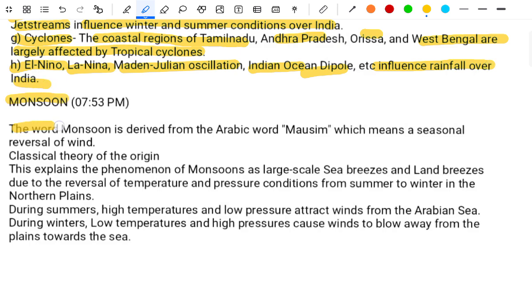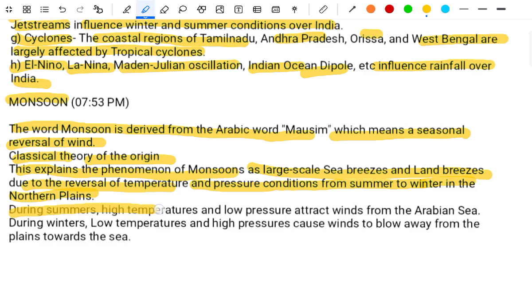Monsoon. The word monsoon is derived from the Arabic word mausim, which means a seasonal reversal of the wind. The classical theory explains the phenomenon of the monsoon as large-scale sea breezes and land breezes due to the reversal of temperature and pressure conditions from summer to winter in the northern plain.